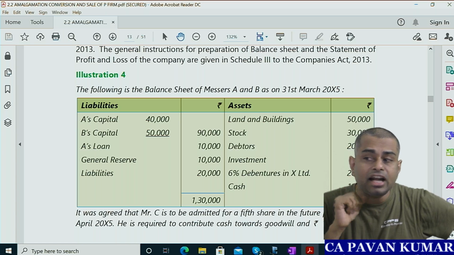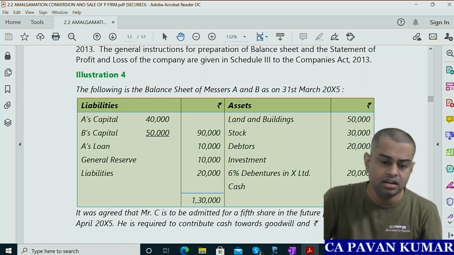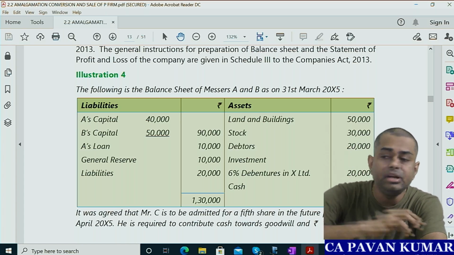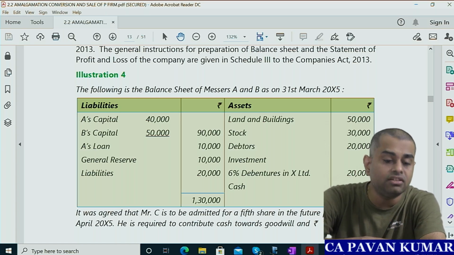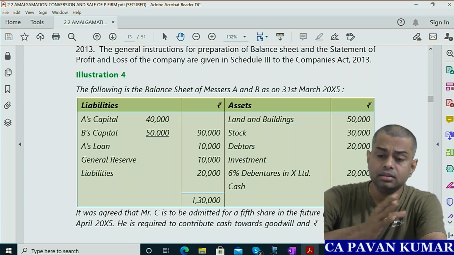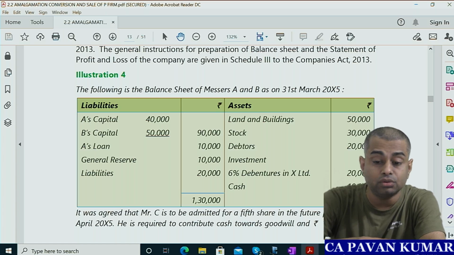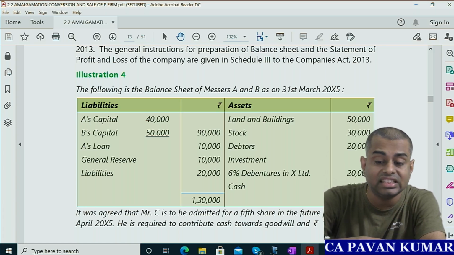The following is the balance sheet of Messrs. A and B as on 31st March 2015. A's capital 40,000, B's capital 50,000. Then A's loan 10,000, general reserve 10,000, liabilities 20,000. So total 1,30,000. Then land and buildings 50,000, stock 30,000, debtors 20,000, investment in 6% debentures in X Limited 20,000.